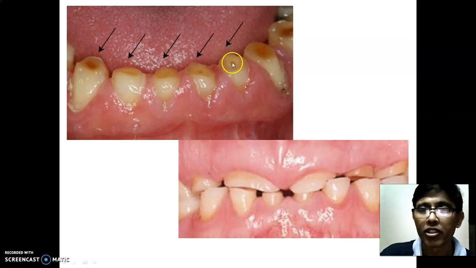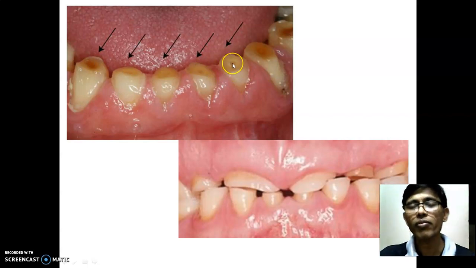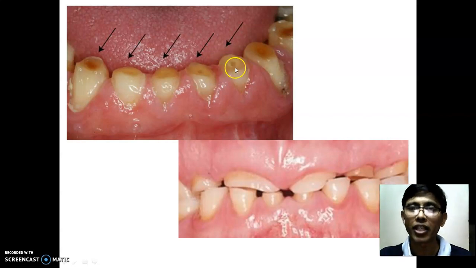You can make out this point here. This point is nothing but a pulp horn, but might be because of secondary dentin they are still covered with it. So there are chances of getting infected, and periapical inflammation in this kind of tooth is very fast. So in that case, we have to treat these cases with root canal treatment.